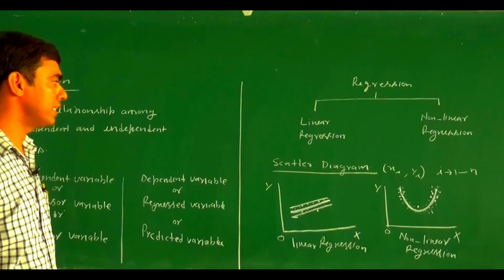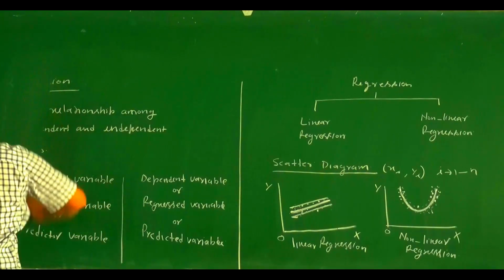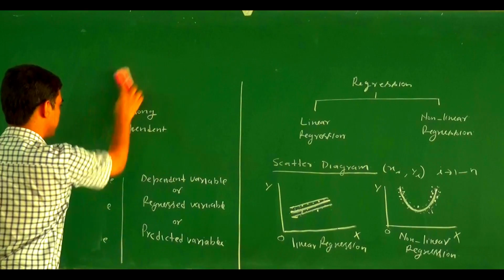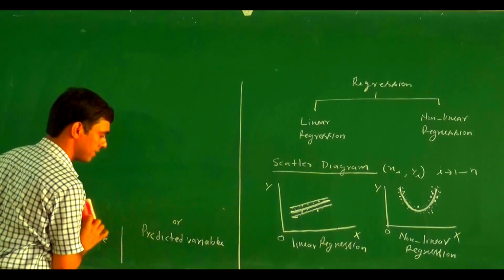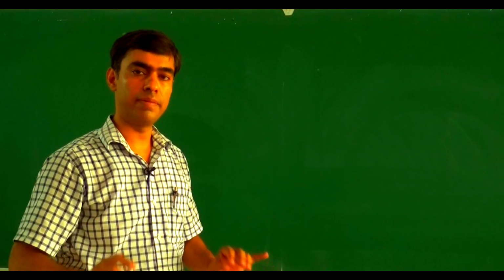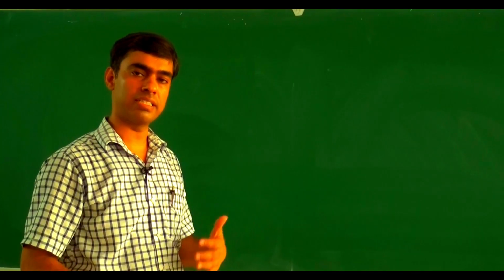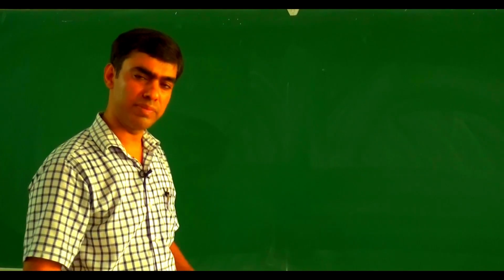Now we try to find out a straight line, that is, a regression line. There are two types of regression line: regression line y on x and regression line x on y. Now we are going to discuss linear regression. Linear regression is of two types: regression line y on x and regression line x on y. Later on we will discuss why there are two regression lines.